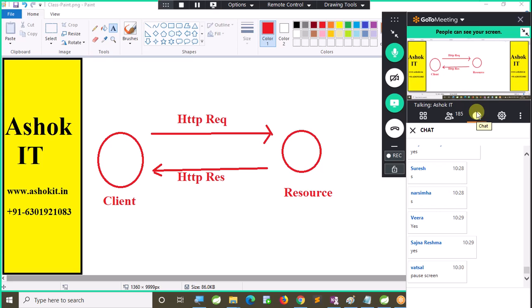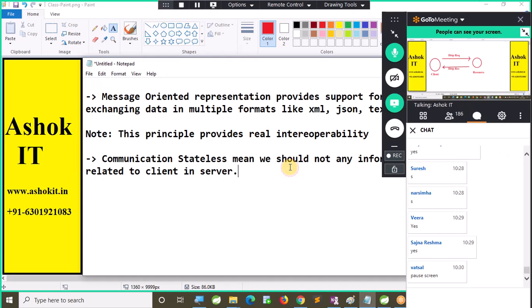But in the REST API, that should not be there. Every client request will be considered as a new request only. That is the principle: communication is stateless. Client information should not be stored in the REST API. I hope you are clear with this. Simply, we need to avoid session management in the REST API.